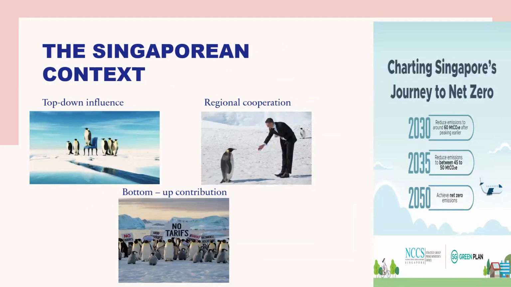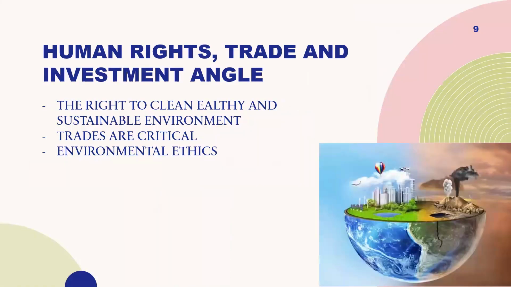The Singaporean context. For Singapore, this case study shows how global environmental law affects small, trade-dependent, and climate-vulnerable states. International law has an impact on Singapore from the top down through climate commitments, regional cooperation, and environmental standards. Singapore can also contribute from the bottom up through technology, governance, and diplomacy.